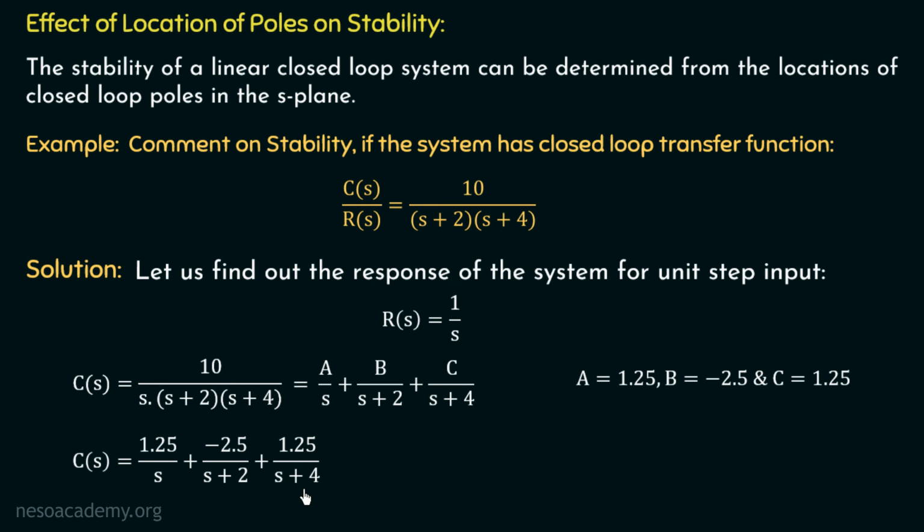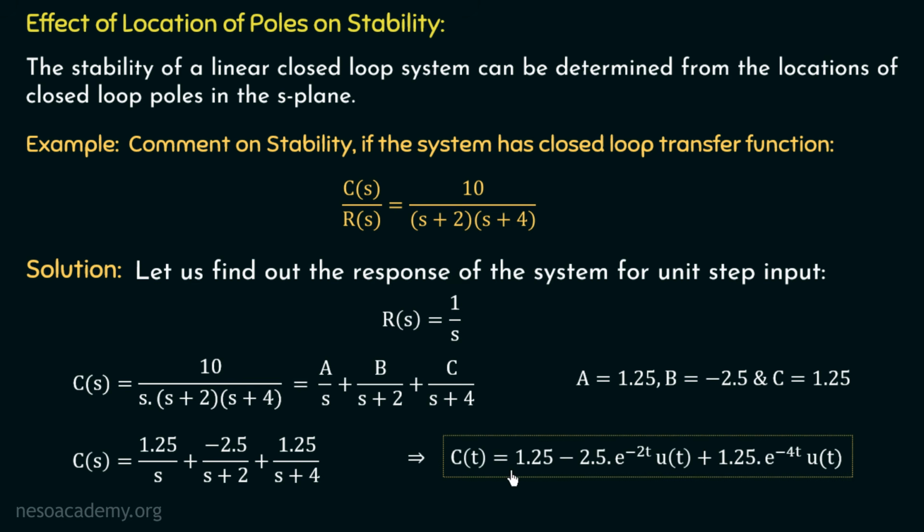So if we take the inverse Laplace transform, we will have c(t) equal to 1.25 minus 2.5 multiplied with e^(-2t) u(t) plus 1.25 multiplied with e^(-4t) u(t). We all know that the inverse Laplace transform of 1 over s plus a is e^(-at) u(t). And that's why the inverse Laplace transform of minus 2.5 over s plus 2 is minus 2.5 multiplied with e^(-2t) u(t). Minus 2.5 is a constant here and the value of a in this case is equal to 2.